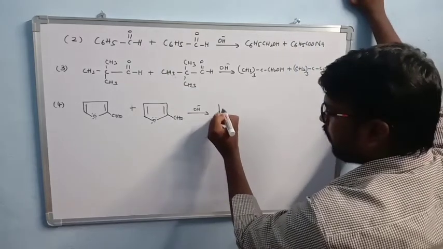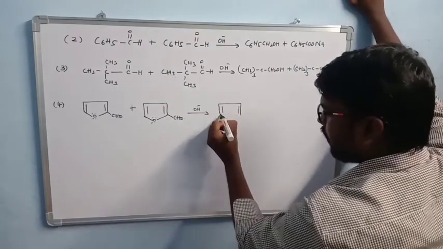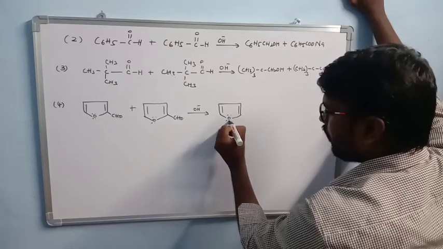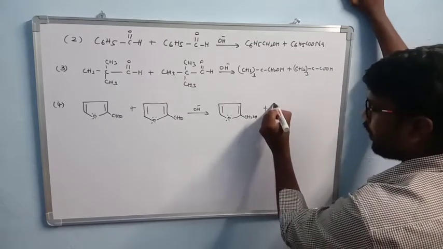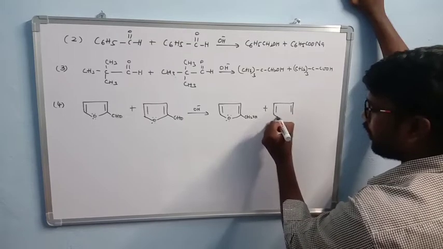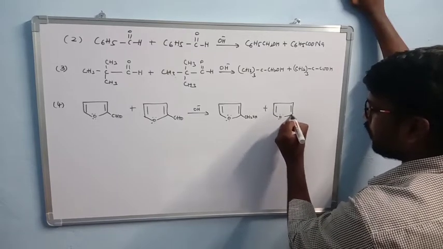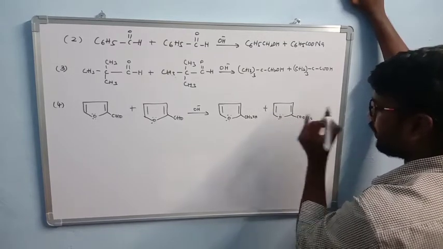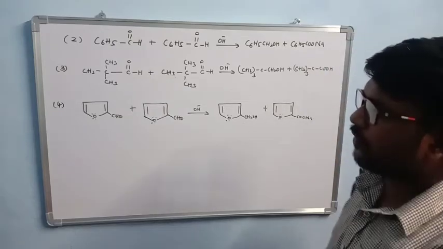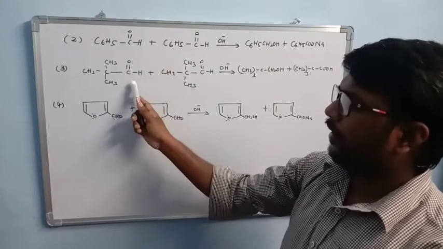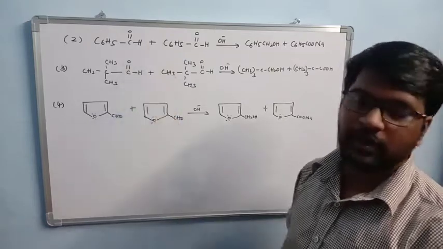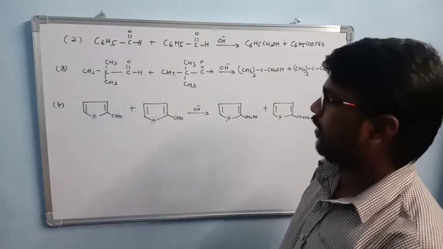One is converted into alcohol, another one is converted into salt of acid. One CHO changes to CH2OH and the other compound changes to COONa, like this. Okay, so these are the examples for the Cannizzaro reaction: formaldehyde, benzaldehyde, and these can be taken as examples.